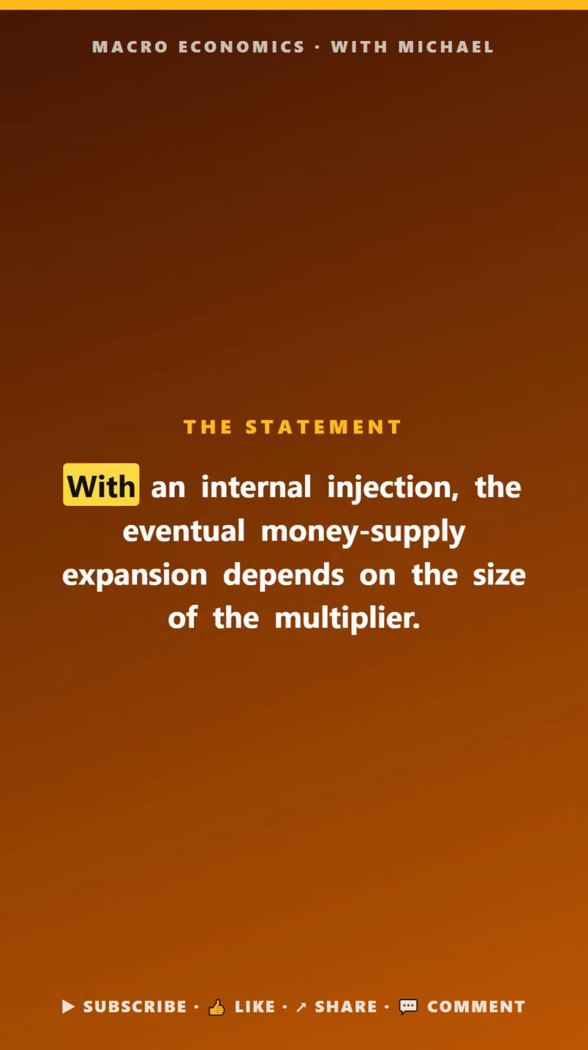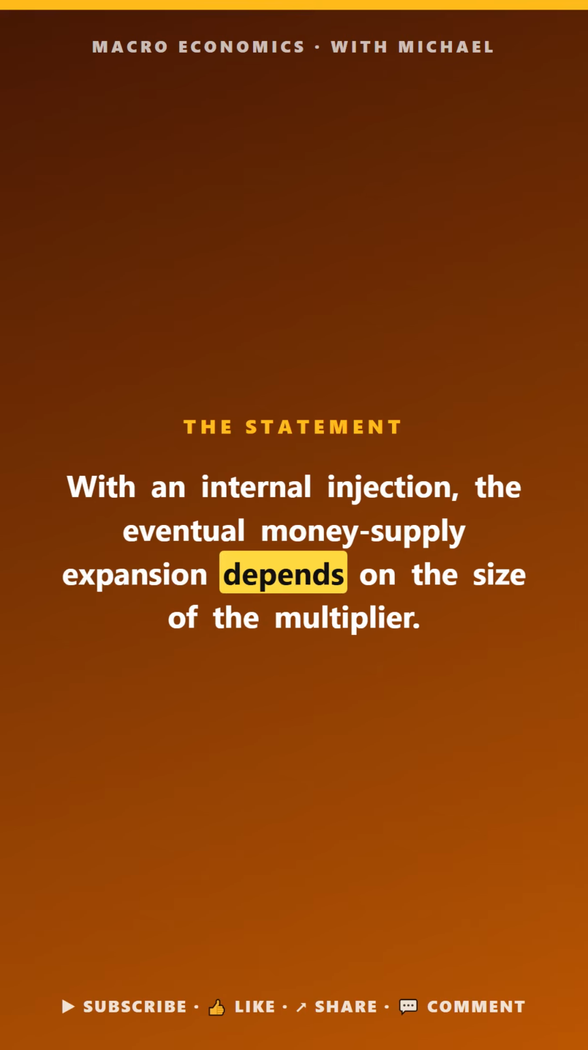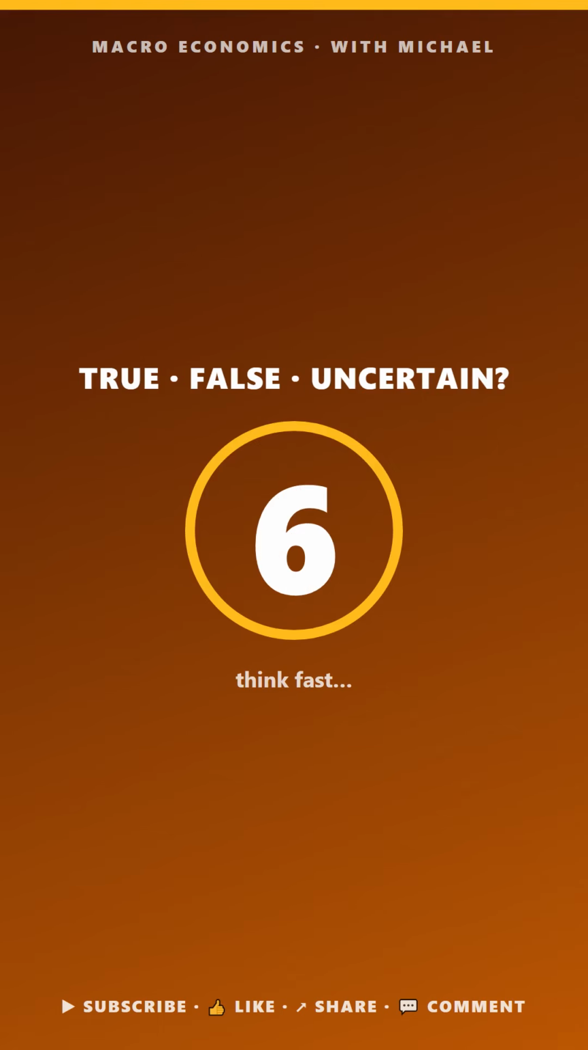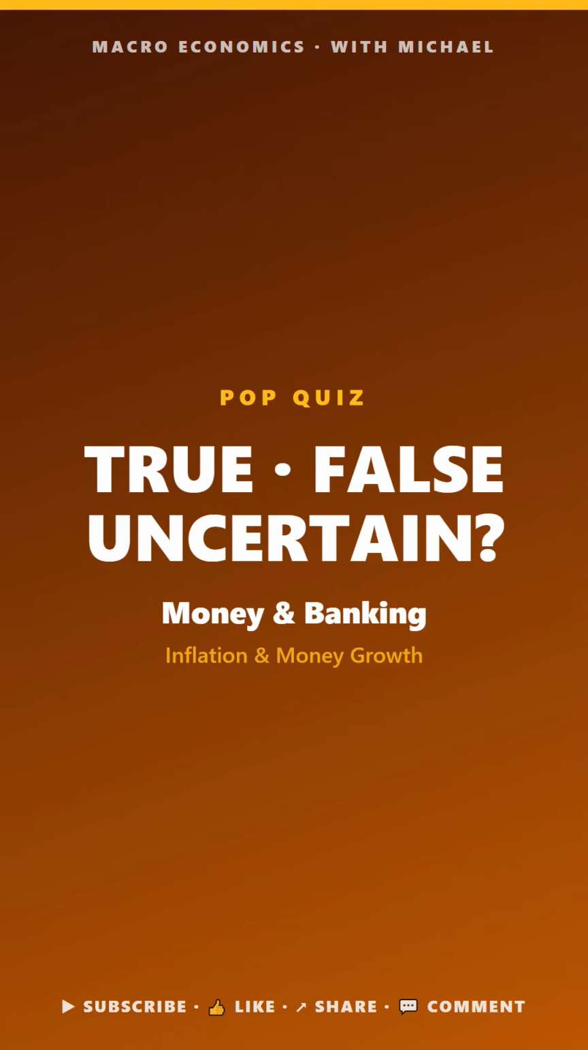Money and banking. True, false, or uncertain. With an internal injection, the eventual money supply expansion depends on the size of the multiplier. The answer is true. The deposited cash becomes new reserves, multiplied through successive rounds of lending.